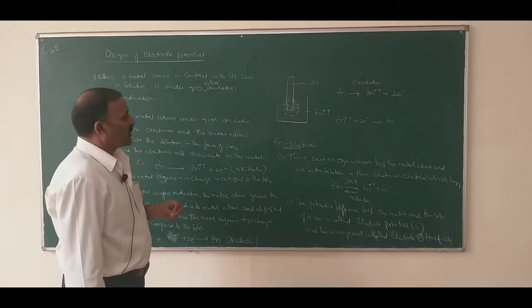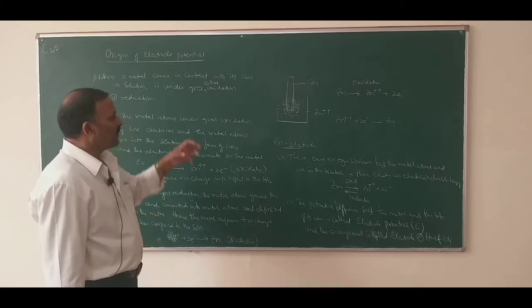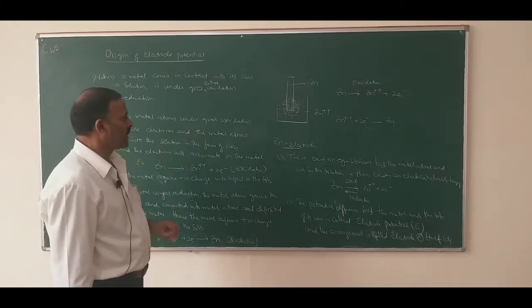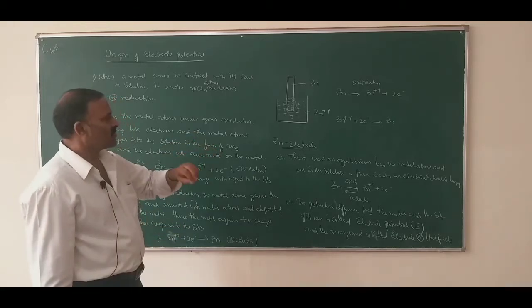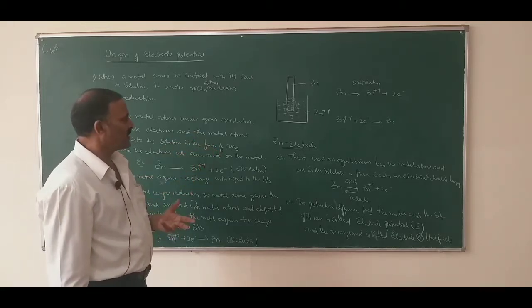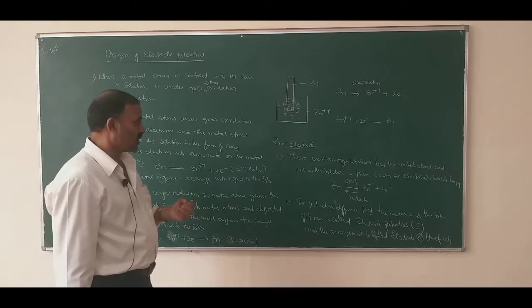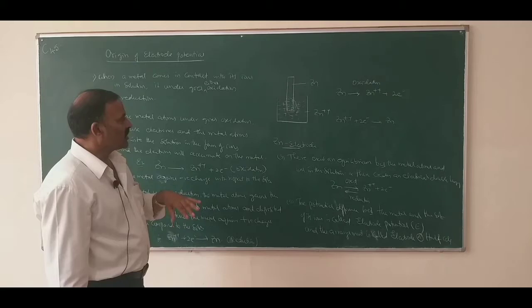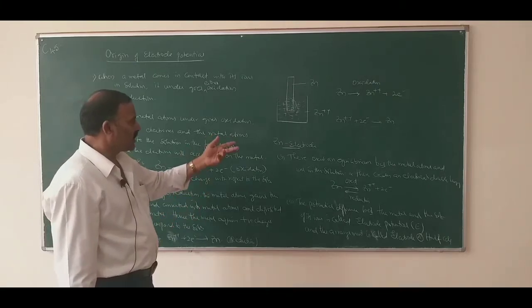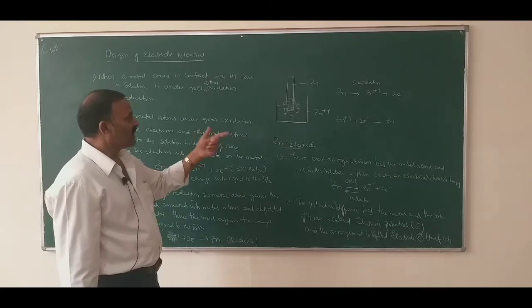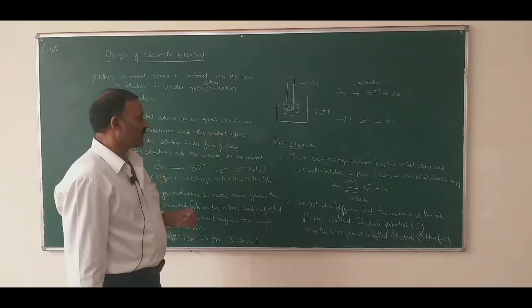So what conclusion can we draw? When a metal is dipped in its solution, it forms an electrode. When a metal is dipped in its solution, there exists a potential difference. That potential difference is called electrode potential. Electrode potential is due to oxidation or reduction that takes place at the interface of the metal and the solution of its ions.